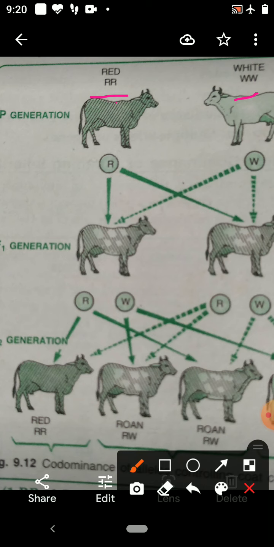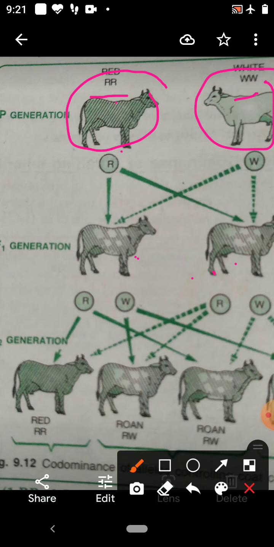So when red cattle is crossed with white cattle, the F1 hybrids are roan. It means it is a mixture of red and white hair which develop side by side. Their parents were pure red and pure white.